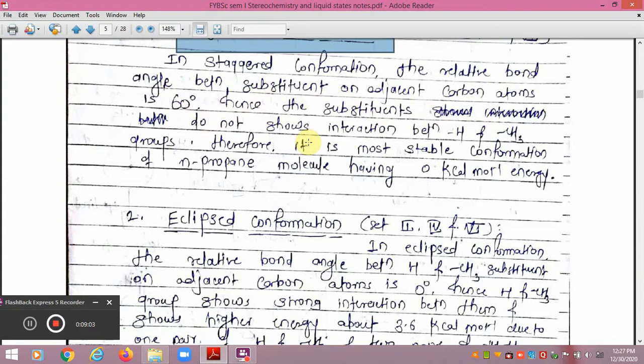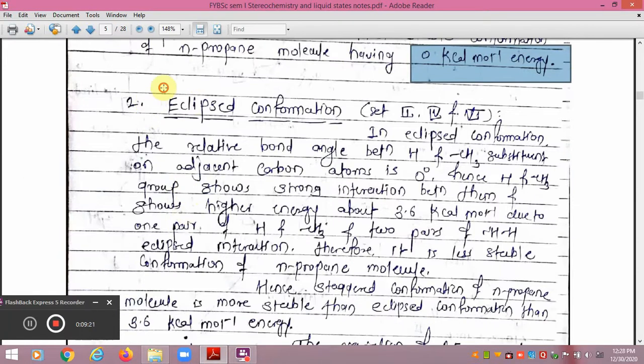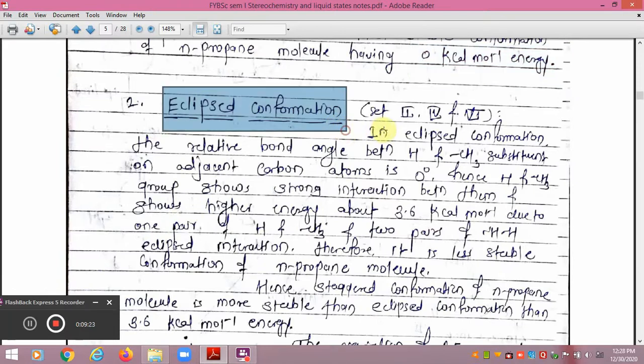Hence the substituents do not show interaction between hydrogen and hydrogen, or hydrogen and CH3, and therefore it is the most stable conformation of n-propane molecule, having energy the same as the ethane molecule, 0 kilocalorie per mole. But there is another set of conformations of propane molecule, indicated by structures number 2, 4 and 6.